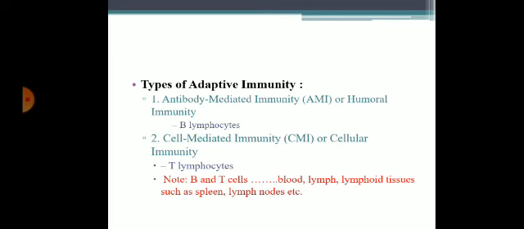Coming to types of adaptive immunity. Antibody mediated immunity, also known as humoral immunity, acts extracellularly and B cells are involved. Second, cell mediated immunity, also known as cellular immunity, acts intracellularly and the cells involved are T lymphocytes. I repeat, there are two types of adaptive immunity: antibody mediated or humoral immunity, which acts extracellularly and involves B lymphocytes, and second, cell mediated or cellular immunity, in which T lymphocytes are involved.